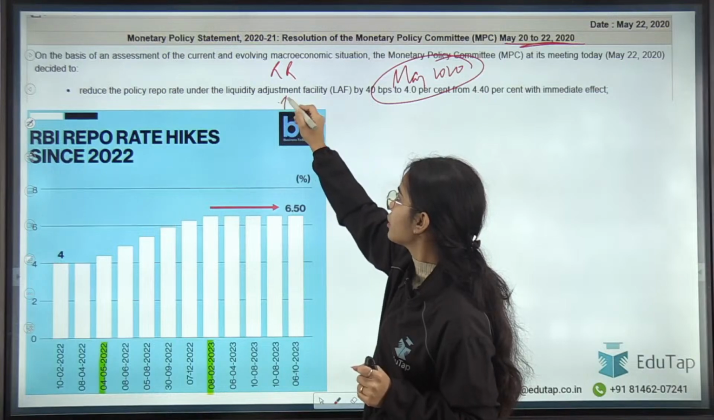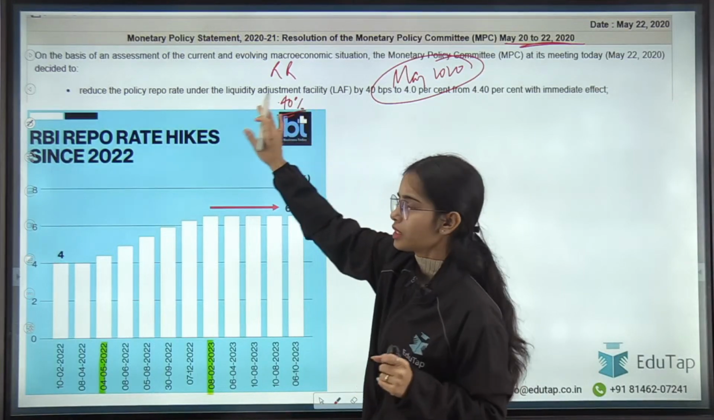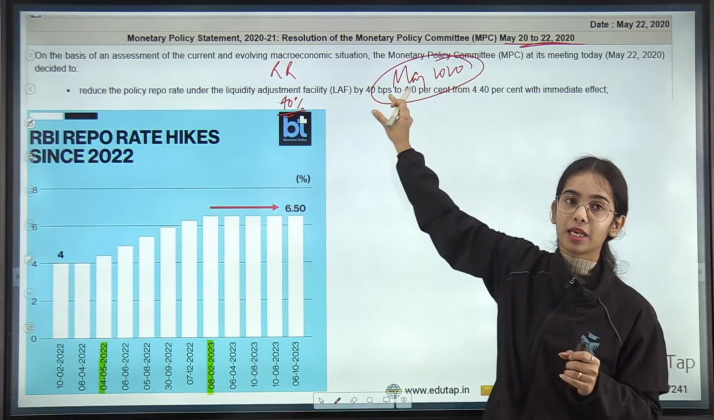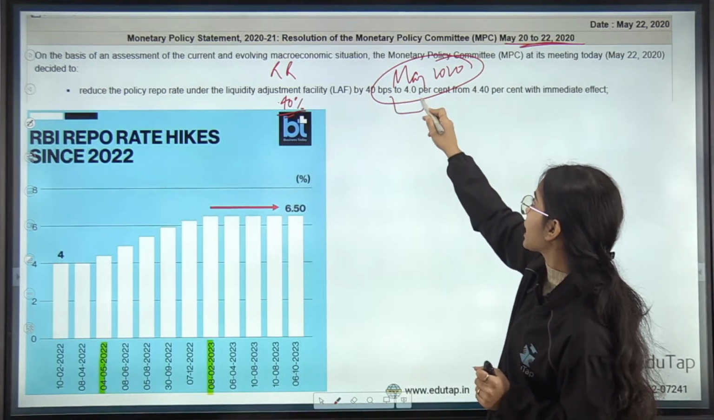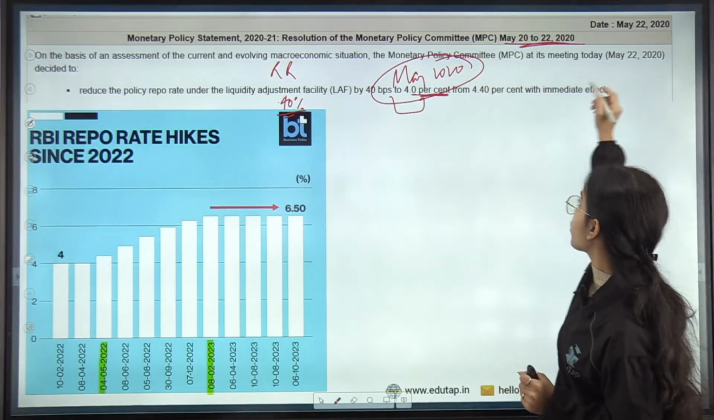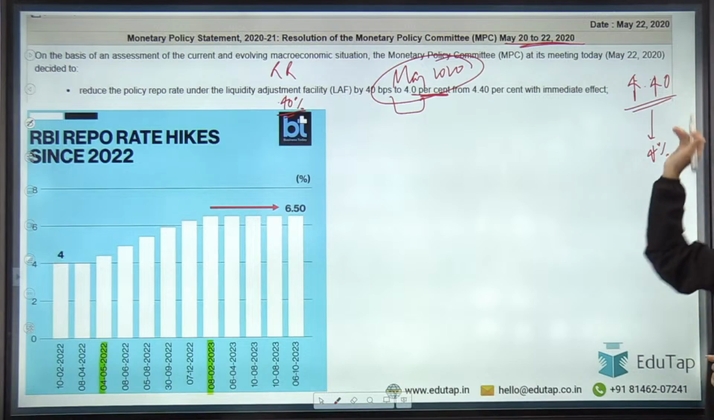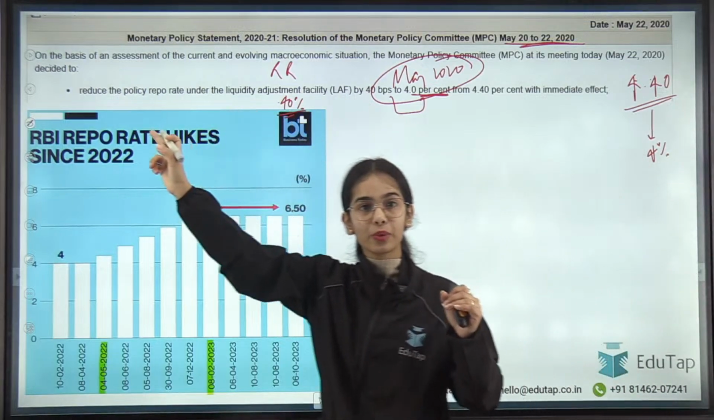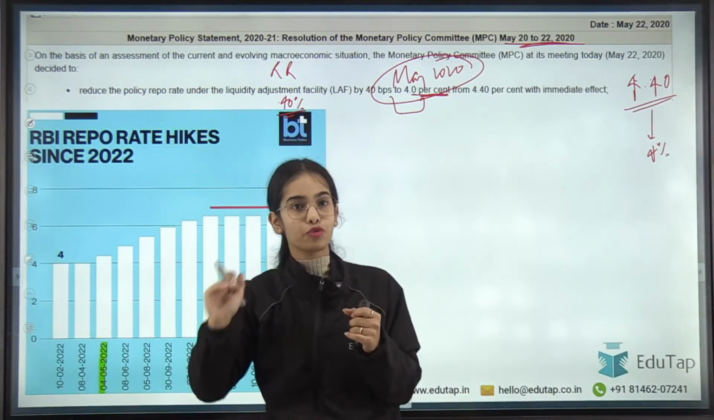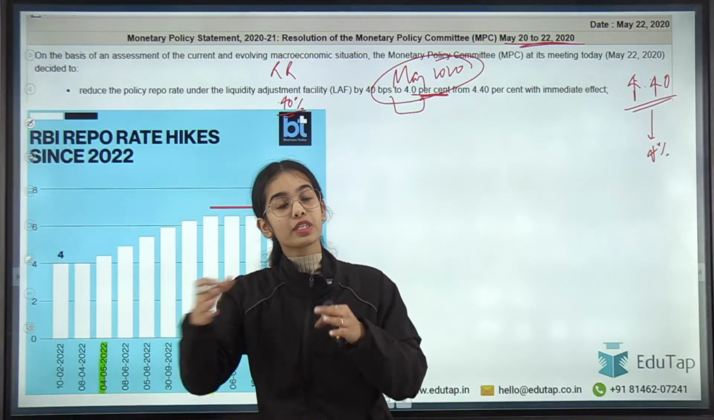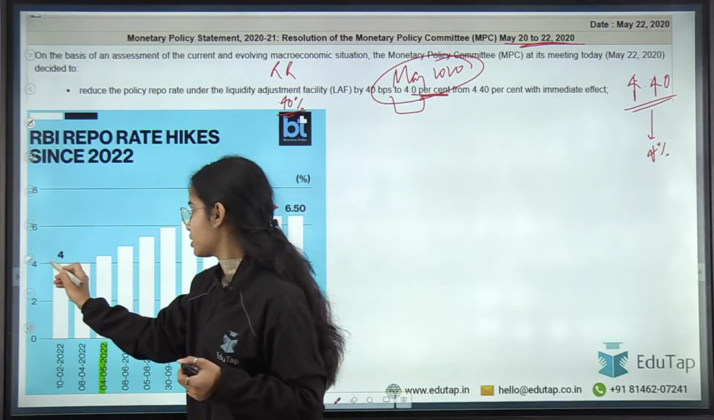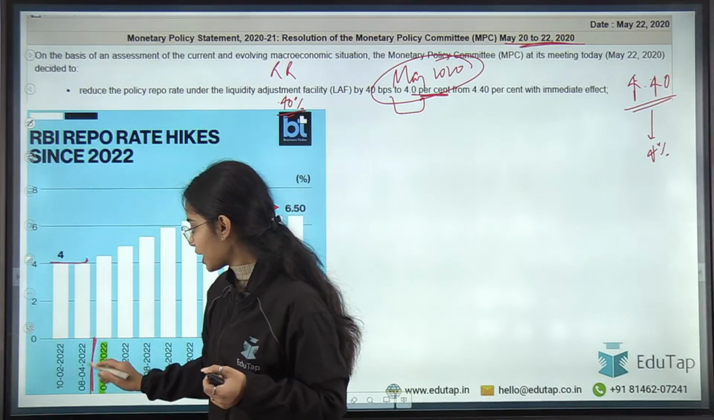by 0.40%, that is by 40 basis points. The repo rate was decreased and became 4%. So the repo rate was decreased in May 2020 from 4.40% to 4%. From then onwards, the repo rate was at 4% till 2022.